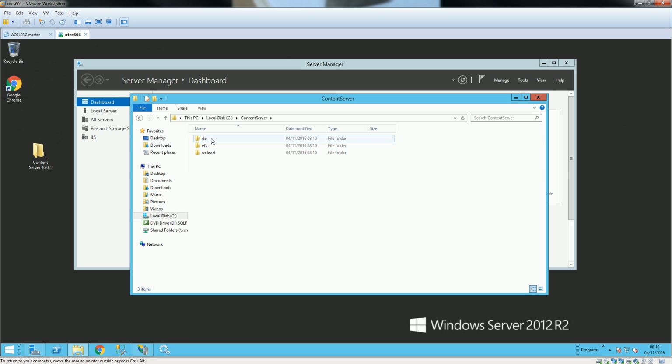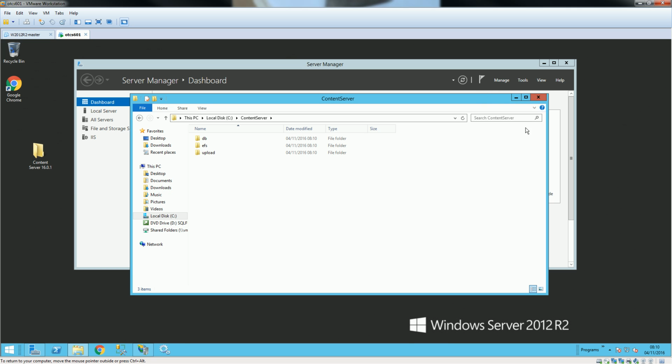Then we would be defining these paths to create the upload folder, the images folder, and the database folder. So it can contain images here, and the upload folder is the directory where files are temporarily uploaded. So these are the folders that would be used by Content Server.